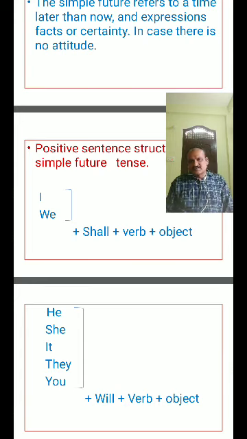You will apply this structure for the formation of a simple future tense. Once again, I am repeating: I, we plus shall plus verb plus object. He, she, it, they, you, will plus verb plus object. Okay, come to the examples.